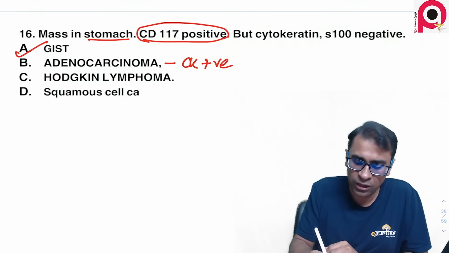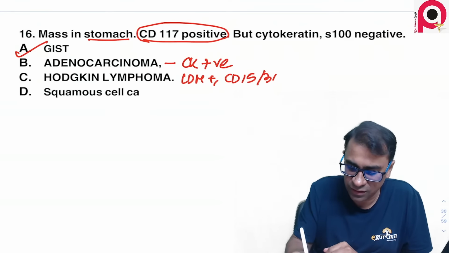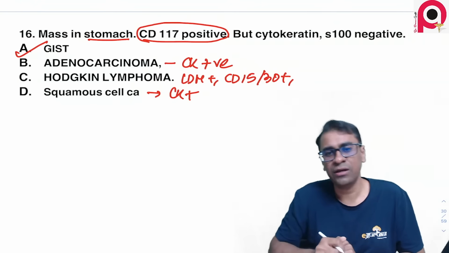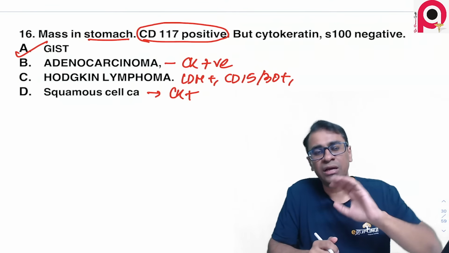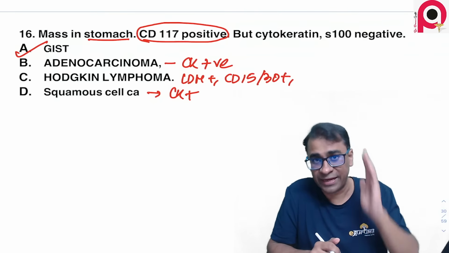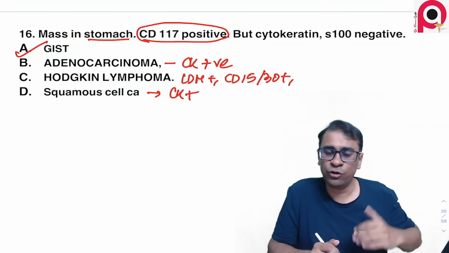Hodgkin lymphoma will have LDH positive, CD15 and CD30 positive, and a squamous cell carcinoma will again have cytokeratin positive. And I hope you all remember the importance of cytokeratin: every epithelial tumor or carcinoma will have cytokeratin positive.